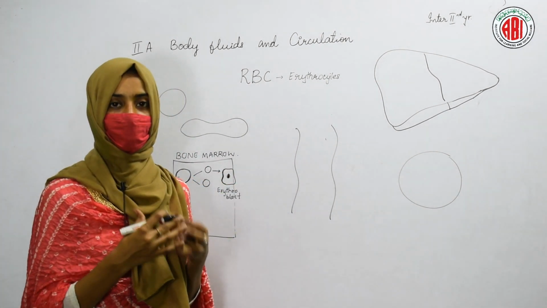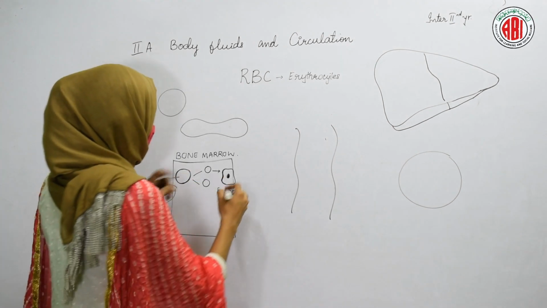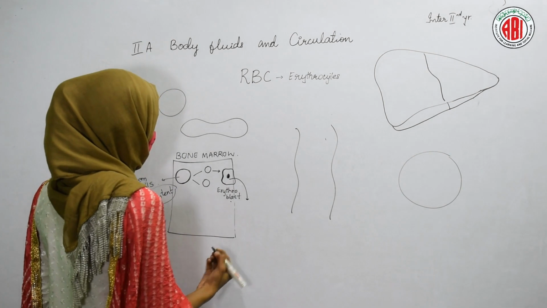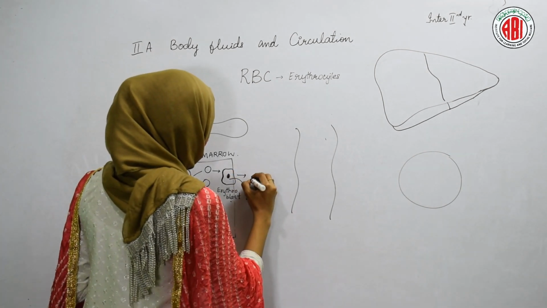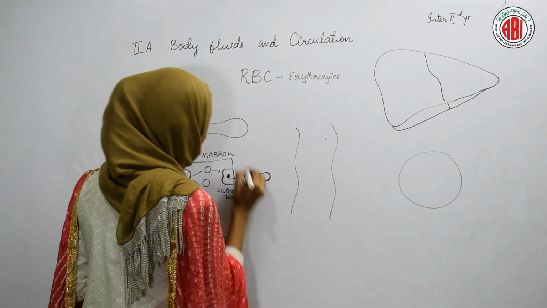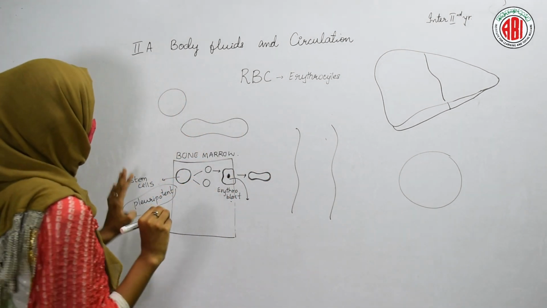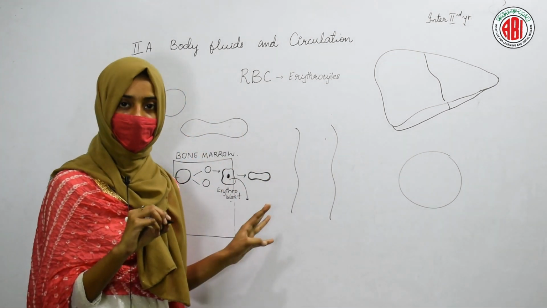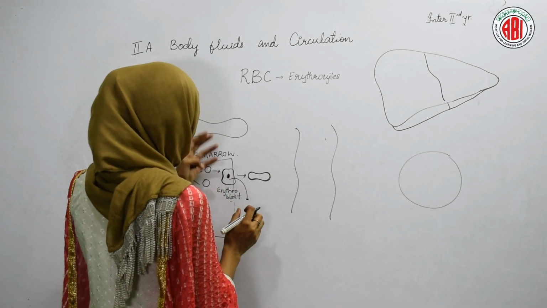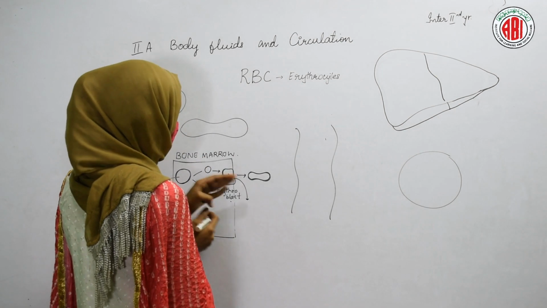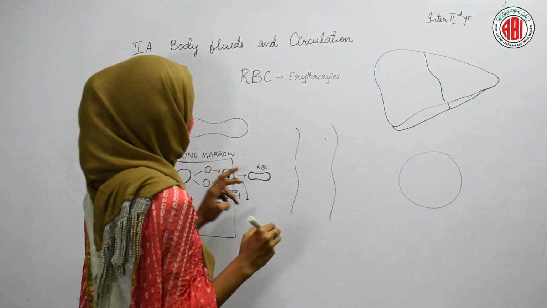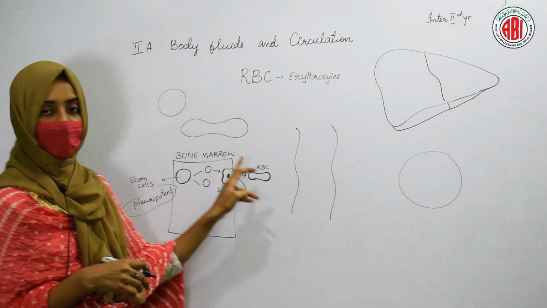When it gets mature, the nucleus that is present inside the erythroblast comes out of the cell and it becomes a biconcave shaped cell without any nucleus. So red blood cells are without nucleus, and the nucleus of the erythroblast comes out of the cell during the maturation. After the maturation it becomes an erythrocyte, which is nothing but our red blood cell.